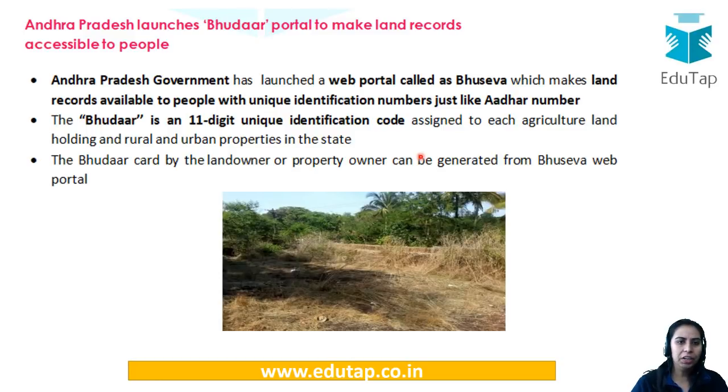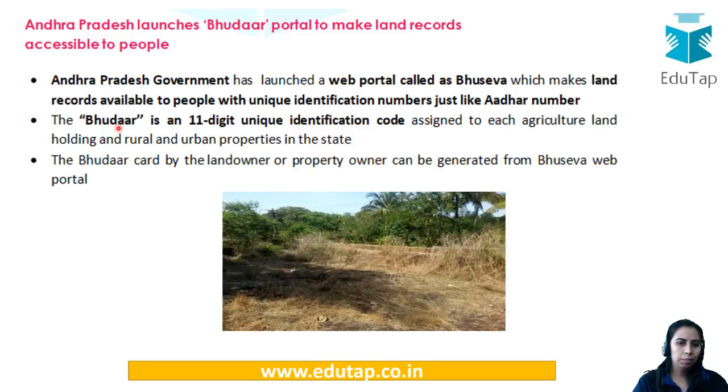That identification number would be an 11-digit number, and it would be referred to as Bhudhar. It is basically being connected to Aadhaar. That means Aadhaar is the database, a unique identification number for individuals. Bhudhar would be, Bhu means land, so it will be a land identification code. This would basically help to generate the identification number on the portal, so that the land records are available and easily accessible to people.